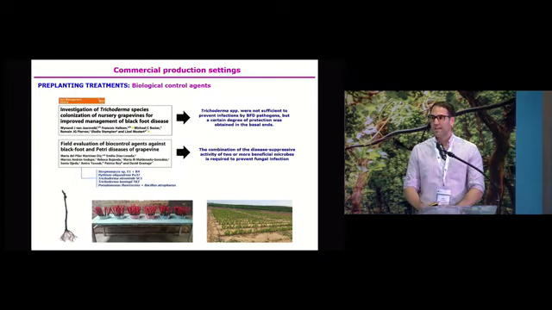And what we observed is that a combination of more than 2 biological control agents was required to reduce fungal infection. One important thing is that the survival of these biological control agents 1 and 2 years after the application was very low. The soil is a complex niche, where multiple interactions occur, so it's really difficult for these biological control agents under natural conditions to grow well, establish themselves, and compete against these pathogens.